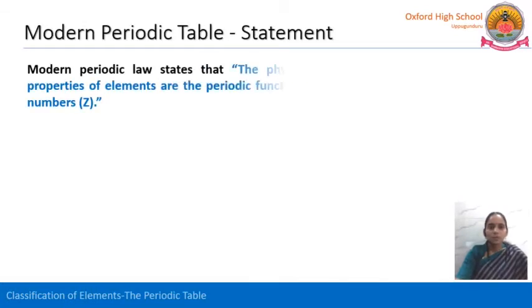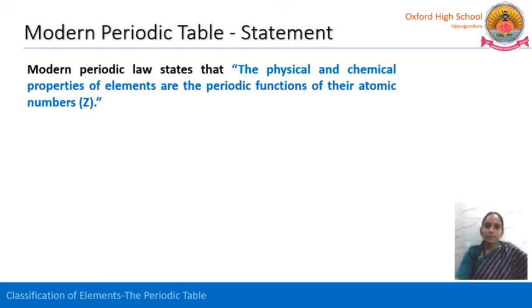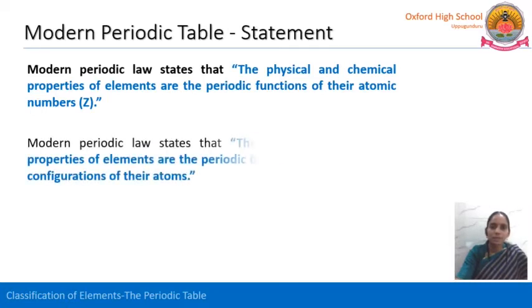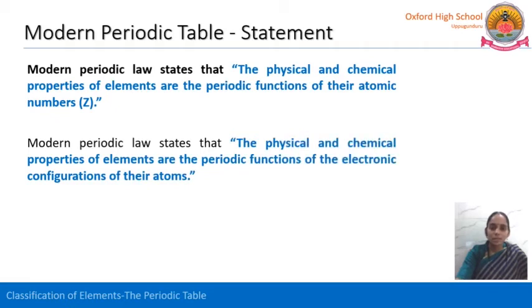The first topic today is the modern periodic table statement. Just read the statement: the physical and chemical properties of the elements are the periodic functions of the atomic numbers. In other words, we can say the physical and chemical properties of the elements are the periodic functions of the electronic configurations of their atoms.